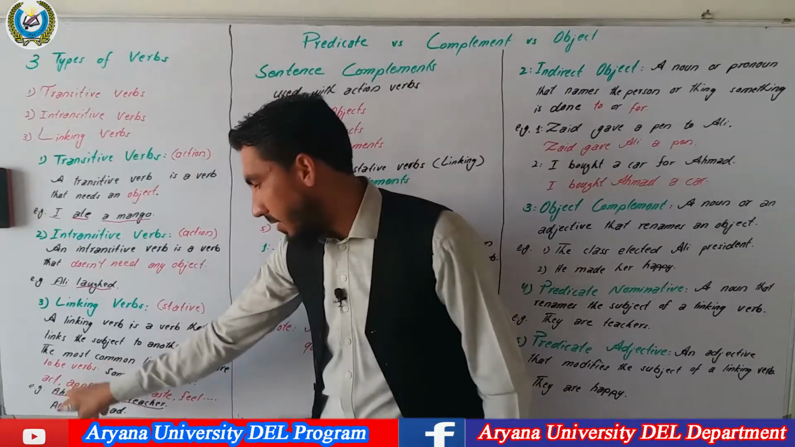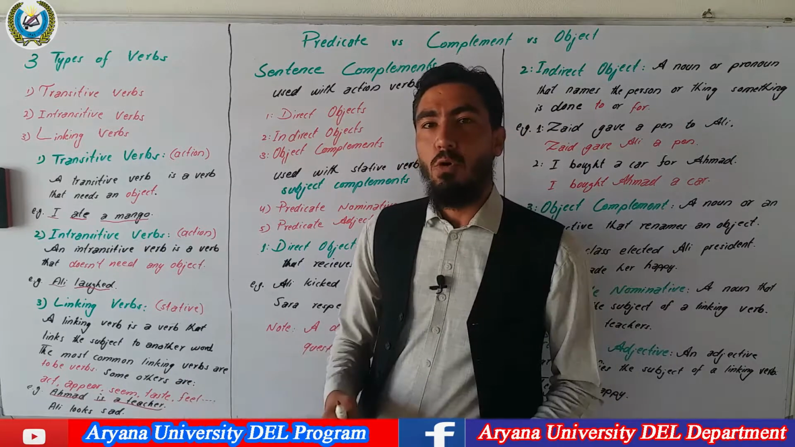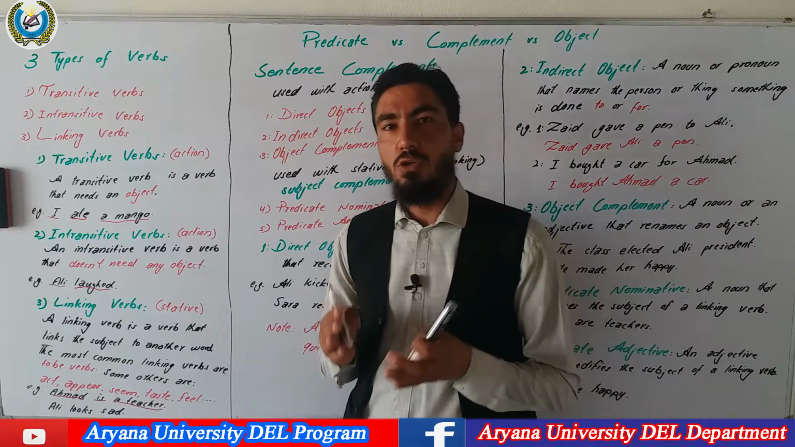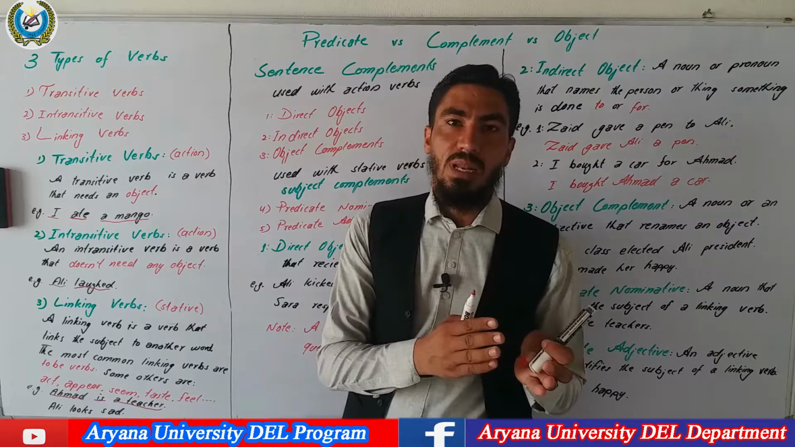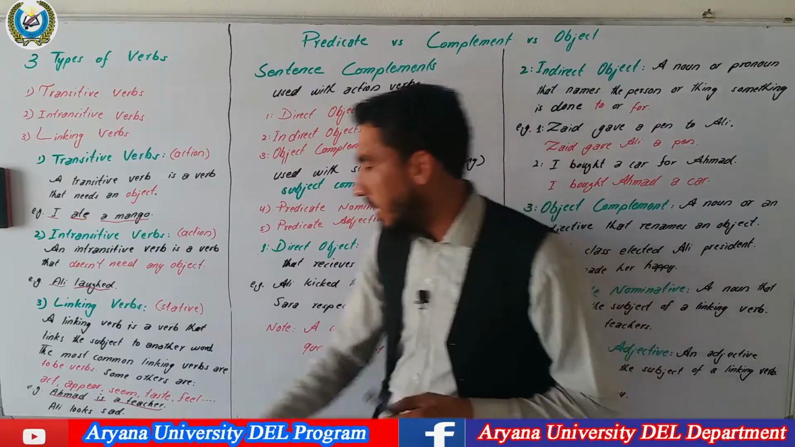They are act, appear, seem, taste, feel, turn, and a few more. These verbs are called linking verbs because they equate the two parts of the sentence: the subject of the linking verb and the part that follows the linking verb. Look at the second example.